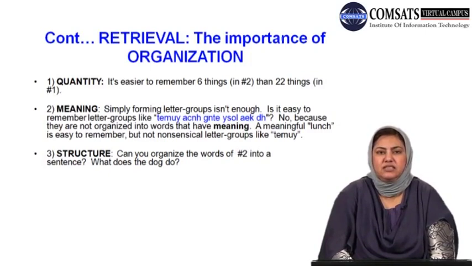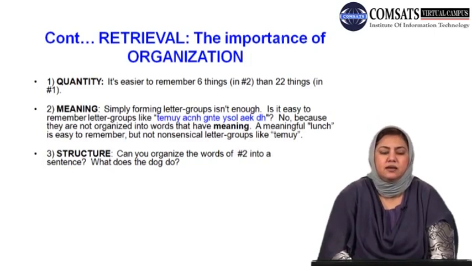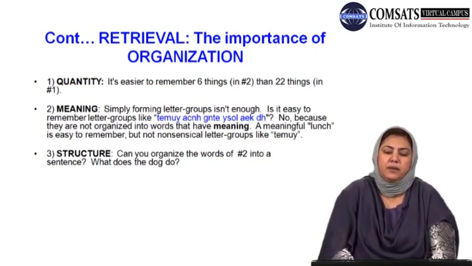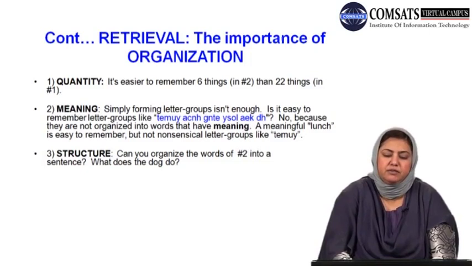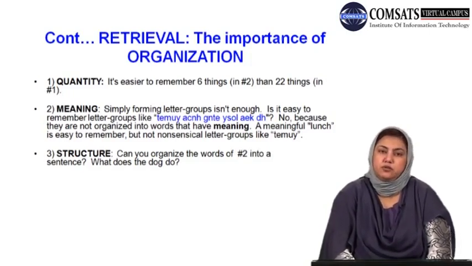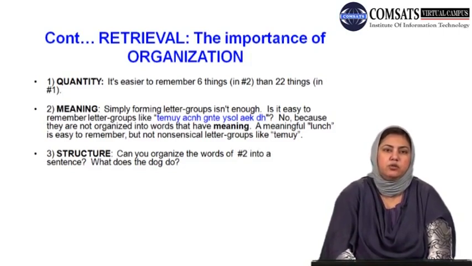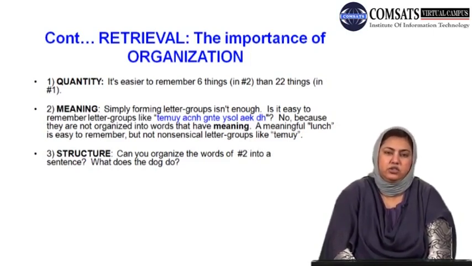जैसे मैंने यहाँ एग्जांपल दी कि 6 चीज़ें याद रखना आसान है as compared to 22 चीज़ों के. Secondly, organize this information that is to be retained in your memory in a meaningful way. वो जो आपने quantitative chunks बनाने हैं, they should be meaningful. जैसे इस केस में I have given the example of nonsensical words which are very difficult to remember. Read, for example, 3 times this nonsensical sentence जो blue में दिया हुआ है यहाँ पर under the heading meaning. फिर इसको इसी तरह से recall करने की कोशिश करें. I am sure most of you would not be able to recall even half of it. So, quantity and meaning are important with reference to organization.